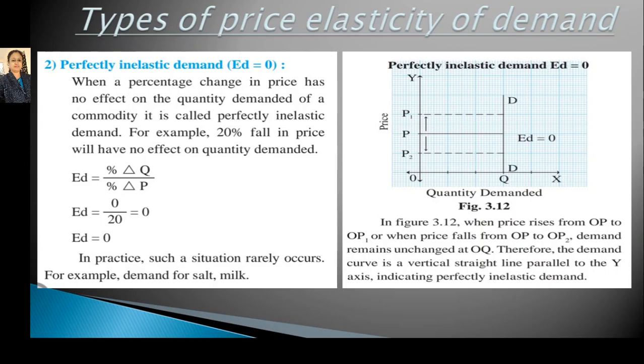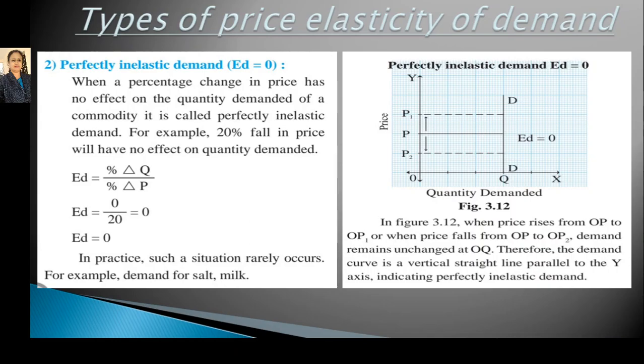So, the situation of a perfectly inelastic demand curve occurs in the market only when we purchase highly essential goods like salt, medicines, etc. Because whatever the price in the economy, there is no change in the quantity demanded. A patient who consumes highly essential medicines, due to the change in price, it is compulsory for him or her to consume that medicine. So he doesn't change the demand.